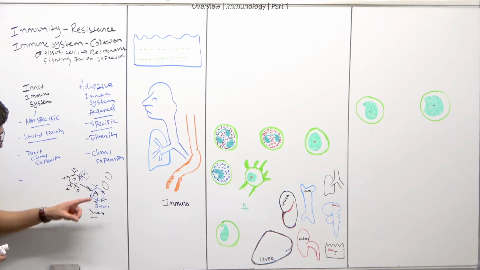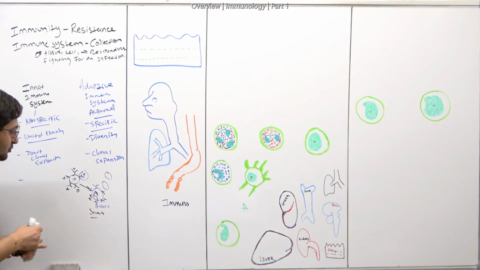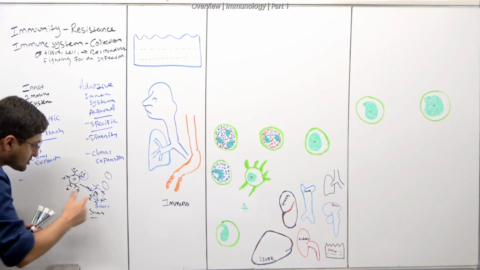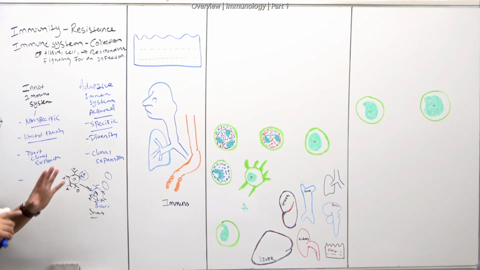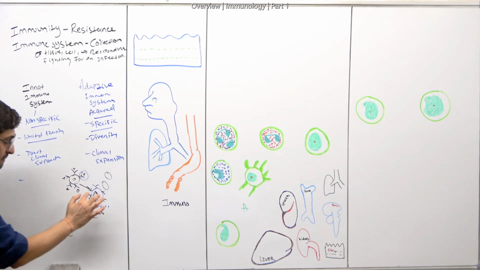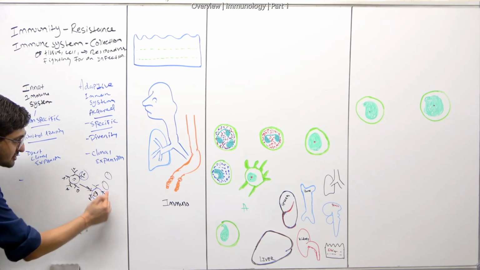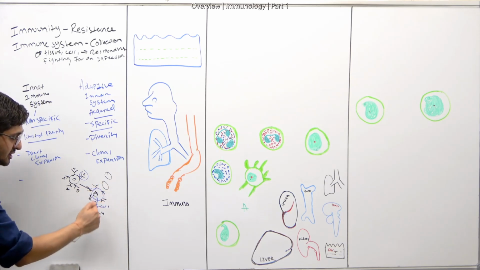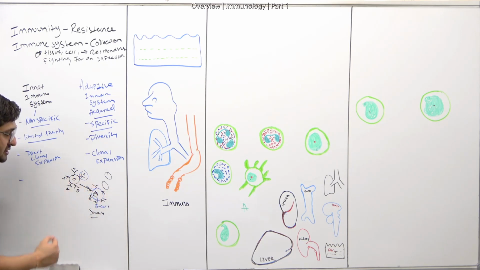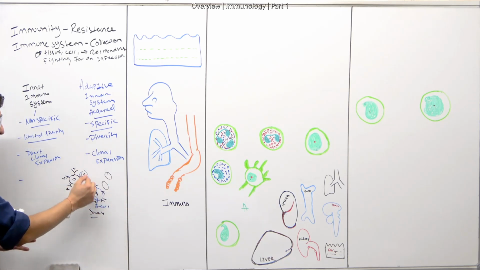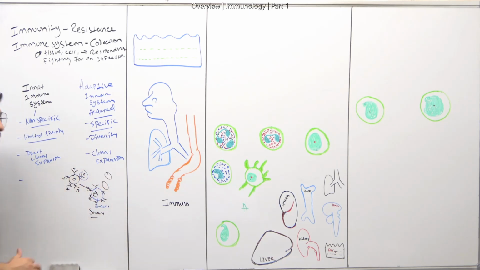In order to do that, the B cells also have to make a lot of these receptors in order to bind to it. This is a general concept here. We'll go into much more detail about these receptors later. In order to bind, there has to be a bunch of these receptors, so they can make a lot of them. These receptors, which go and bind to this, is what is called clonal expansion. Basically, they're making clones in order to match all of this. These are usually the lymphocytes that do that.